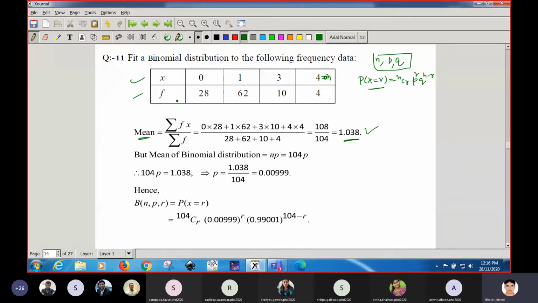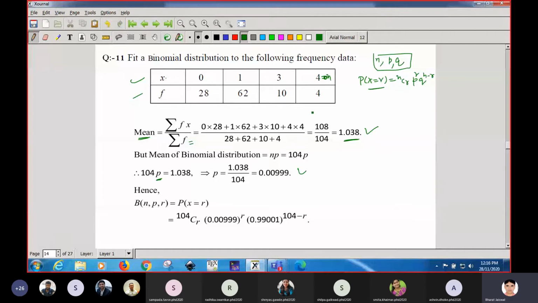So the frequency of the distribution, which is termed as total sum, equal to 104, is given. This is n. If you put this in the formula np equal to this, then you can easily get the value of the probability, that is p is 0.0009. Getting, students?